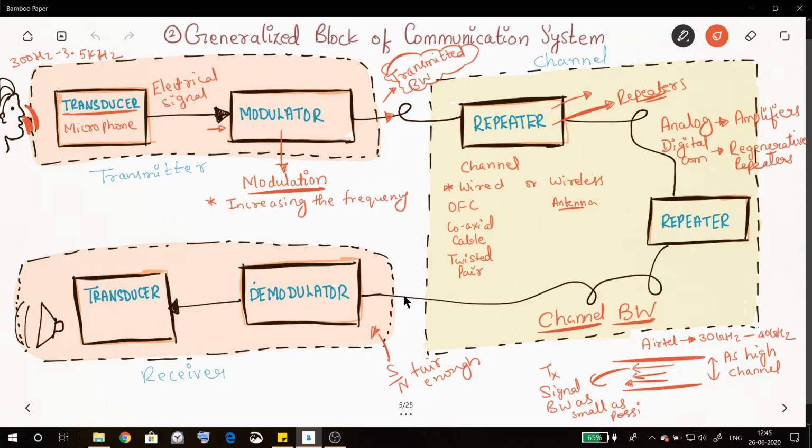Now once the transmitted signal is received by the receiver, the first thing it does is demodulation. What is demodulation? It is the opposite process of modulation. The transmitted signal will be of high frequency, so demodulation converts it to low frequency. So here we get the low frequency message.